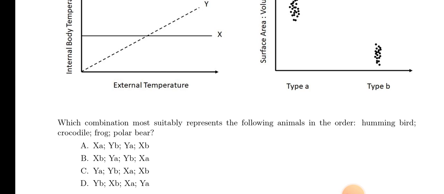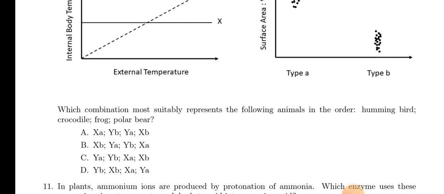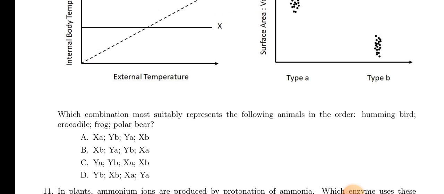So hummingbird, that is bird, will be the regulator, X. So in option A there is X, and hummingbird is smaller, so type A will be the answer. So XA, that is XA is only in one option. Then check other also.